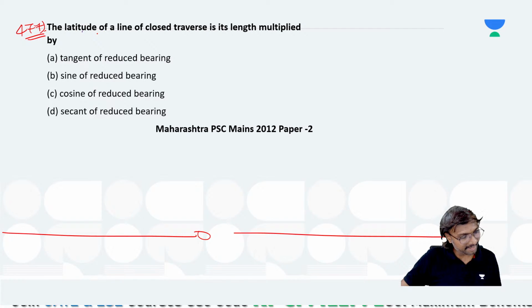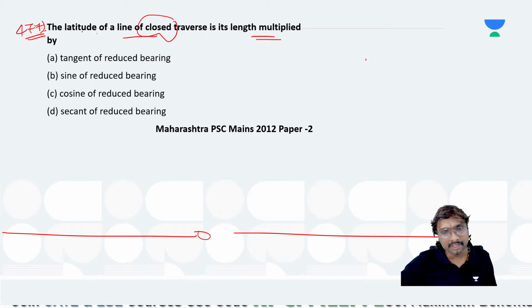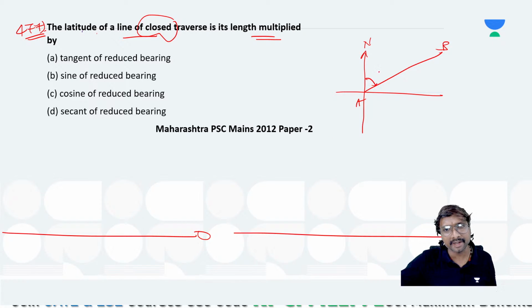The latitude of a line, right? What is the latitude? The latitude of a line of a closed traverse is its length multiplied by which one? So if you just observe it, this is your north side, and let us say this is your line AB. This is your bearing theta, the quadrantal or reduced bearing. What is the projection towards the north? That is the latitude, and the projection towards the easting is your departure, right?